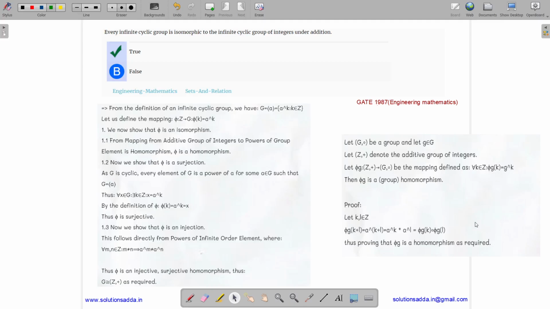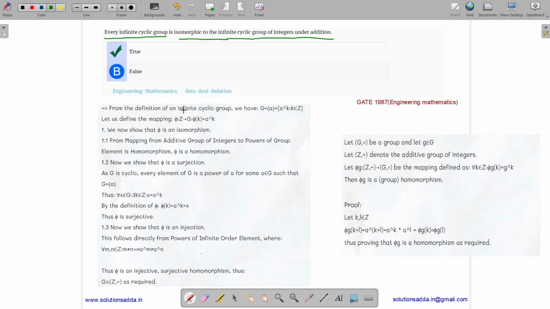This question belongs to engineering mathematics subject and the topic is sets and relation. So the question states that every infinite cyclic group is isomorphic to the infinite cyclic group of integers under addition. We have to tell whether it's true or false.